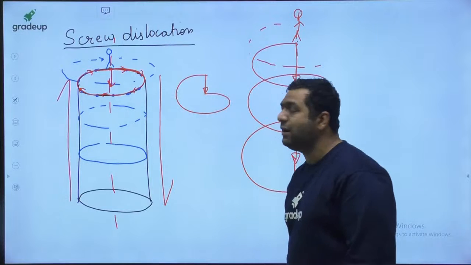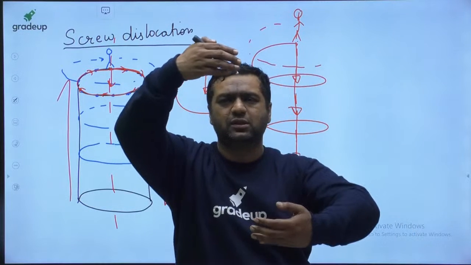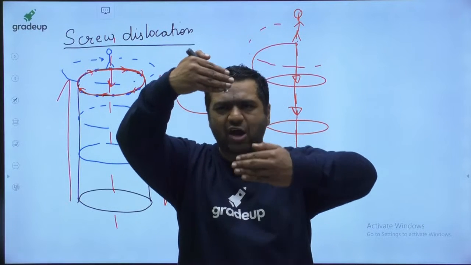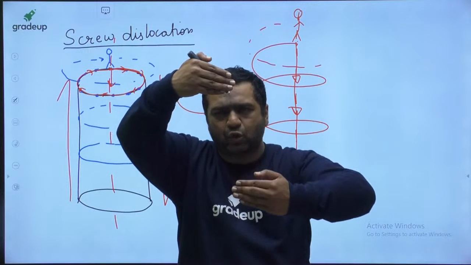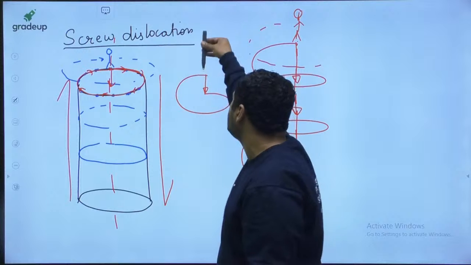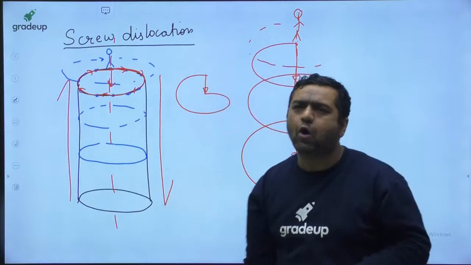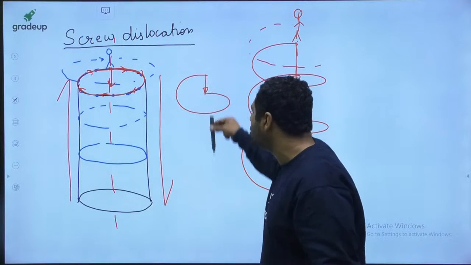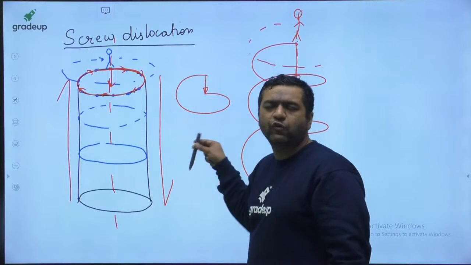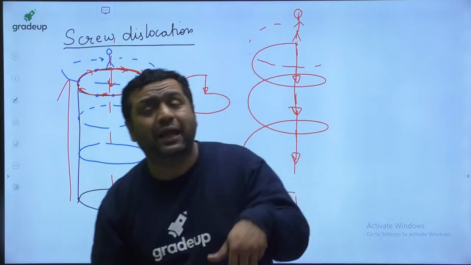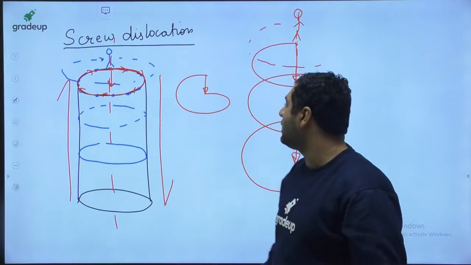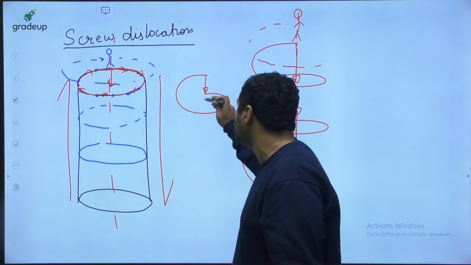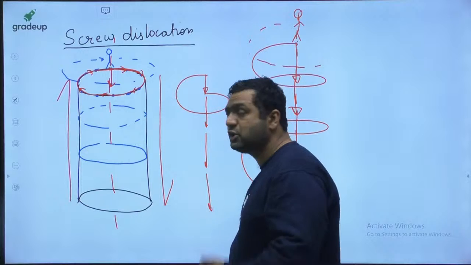That's why, my dear, this complete structure was distorted like this. So the atomic planes have been distorted. The atoms have moved downward. If I ask you now, what do you feel? Are you getting that this is the direction of atomic movement? Do you feel that this is the direction where atomic planes or the group of atoms are going to move? Or can we say this is the direction of dislocation movement?